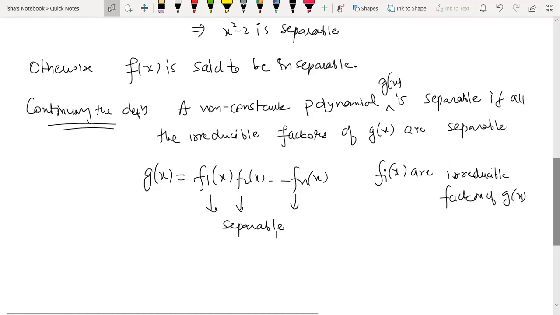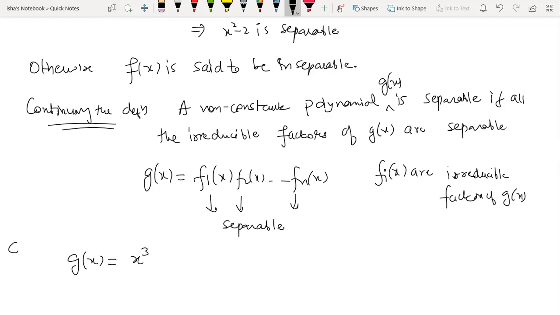So let me give you an example now for a polynomial which is not irreducible. Here we have the example: g(x) is x cube minus 1 belonging to Q[x].